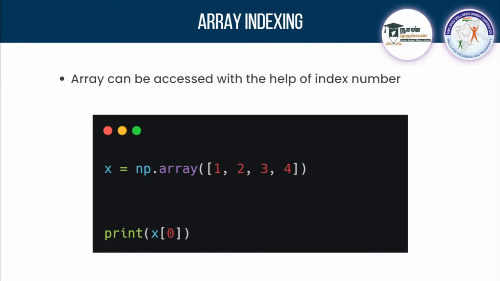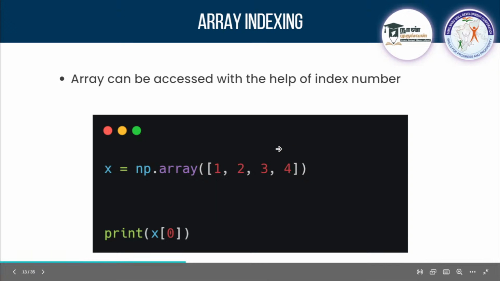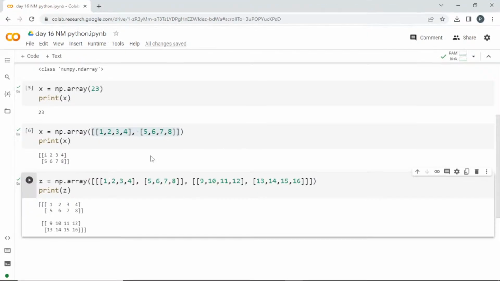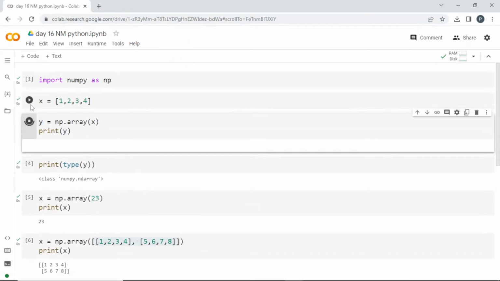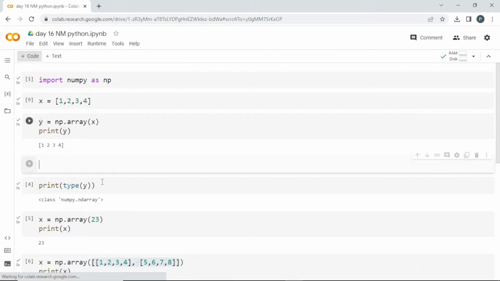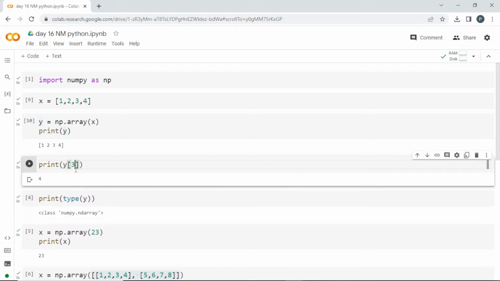So you know how to access a list or a 1D array. A 1D array is similar to a list, so you can access it with index number. If you want this one, I can go with x of 0. So this will give this value. And if I go 1, it is going to give me the value at the first index. I'll show you. It is similar. I'll run this again. Now y is a 1-dimension array. If I want to take only the value present in the third index, with the help of index number, in the third index it is actually the value 4. So we are getting that. This is how you can access a 1D array. It is similar to a list.